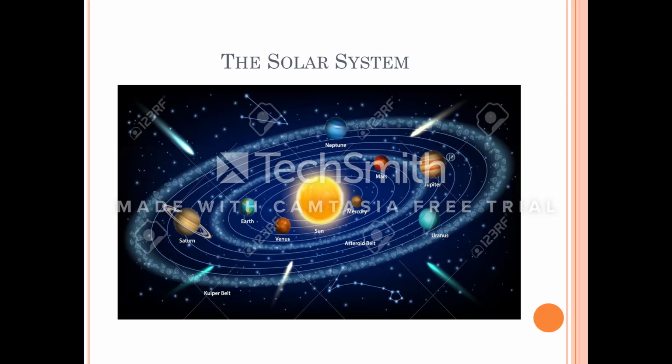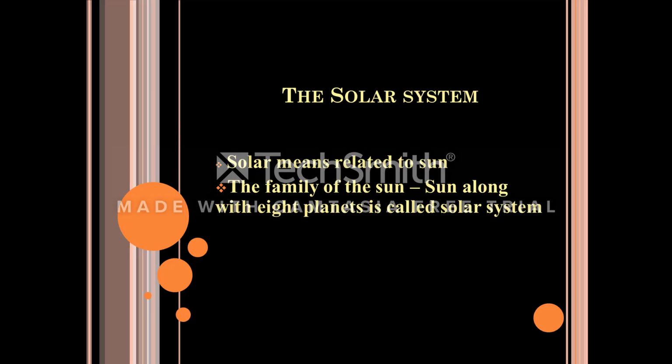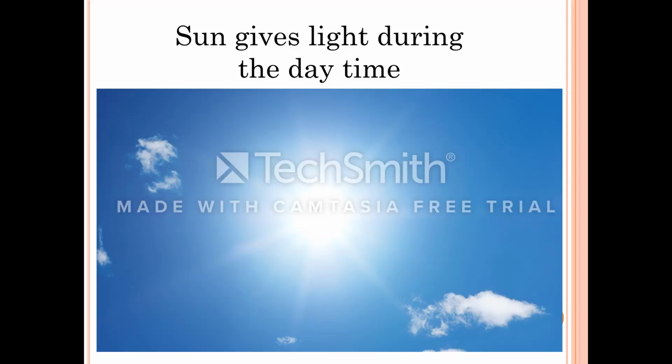Next we see what is the solar system. According to Roman mythology, Sol refers to the sun god. Solar means it is related to the sun. The family of the sun, that is the sun and all the other 8 planets together, are called the solar system. In this lesson, we are going to learn about the earth in the solar system.